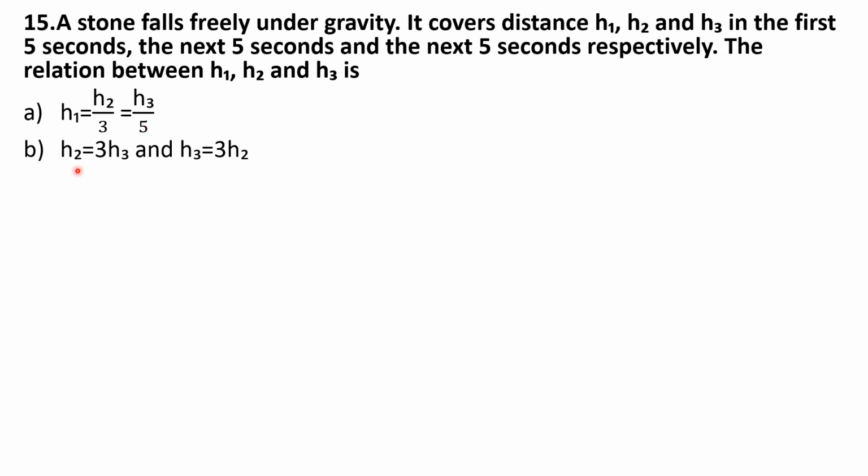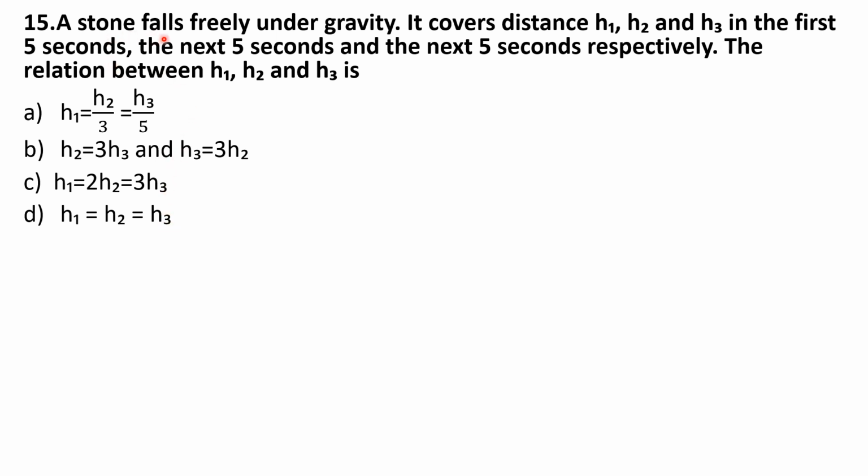Option B. h2 is equal to 3h3 and h3 is equal to 3h2. Option C. h1 is equal to 2 into h2, which is equal to 3 into h3. Option D. h1 is equal to h2, which is equal to h3.